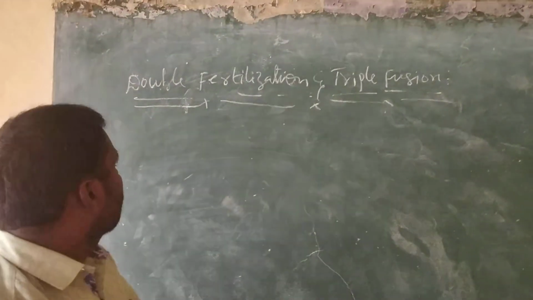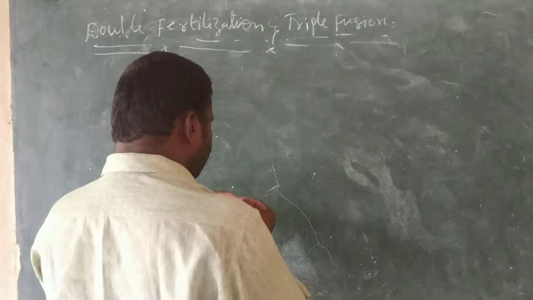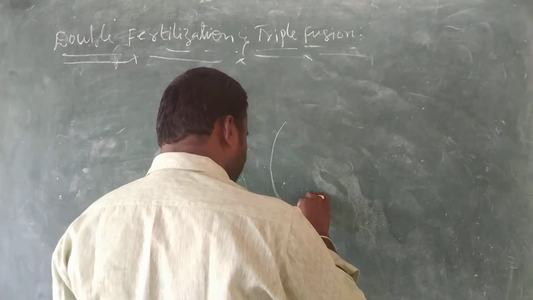Now, next topic is double fertilization and triple fusion. Double fertilization and triple fusion.